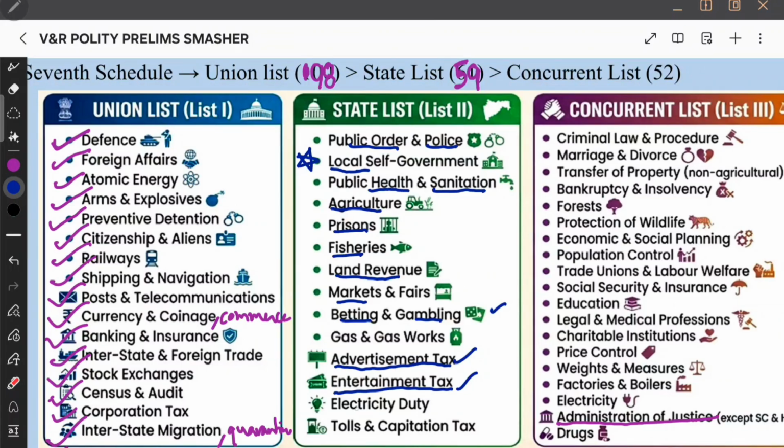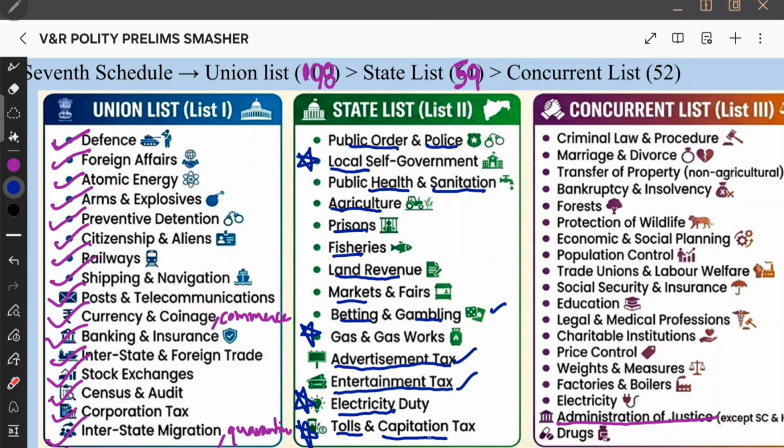Okay, some other duties are also there. For example, electricity duty. It looks formal, but electricity duty, it is a state list. I think there is a discom or something also in the news. It's in the state list, and we have tolls, capitation tax. Tolls and capitation tax, which is state government again. Gas and gas works, LPG gas. ये तो local level लग रहा है यार, LPG gas cylinder local. So gas and gas works, it's also state list.